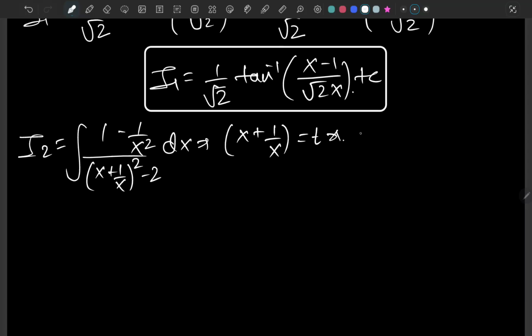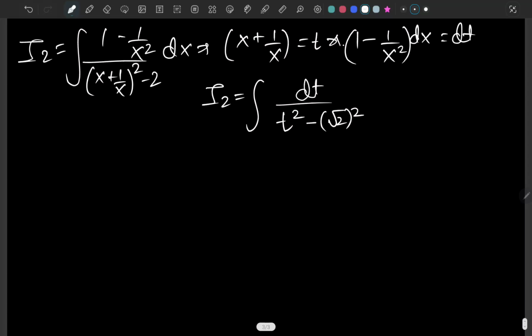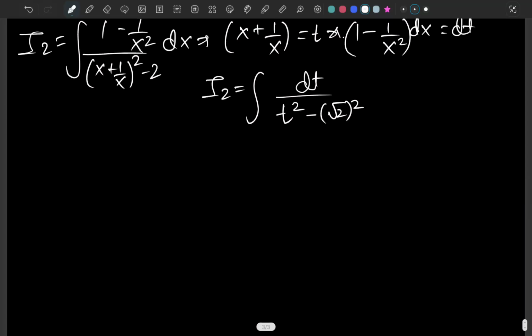So that's going to give us 1 minus 1 over x squared dx becomes dt. So basically our I2 comes out to be dt over t squared, and we can write this as t squared minus square root of 2 whole squared. So this is another basic, or fundamental, integral whose result we know. Actually, it's the integral of 1 over x squared minus a squared dx.